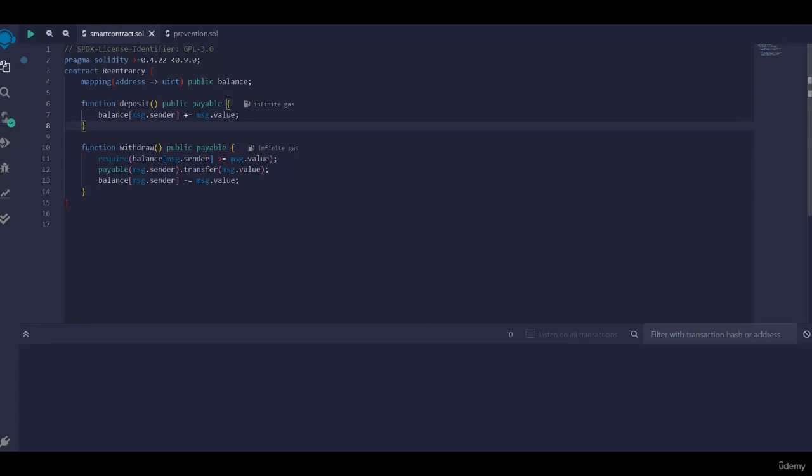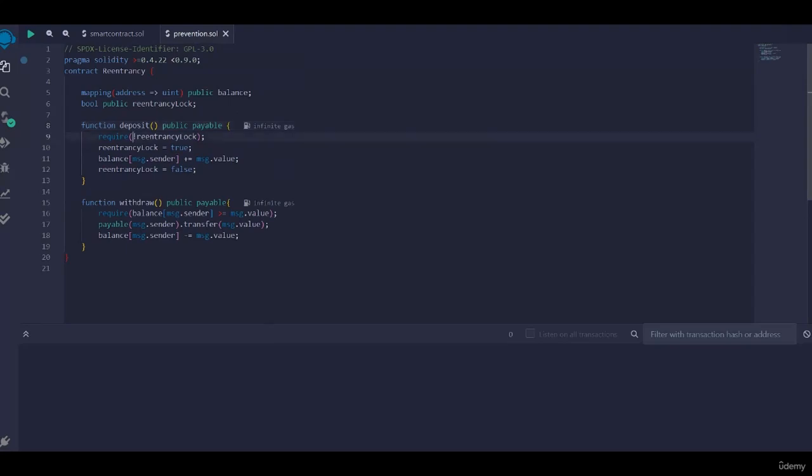To prevent this, what we did is we add a reentrancy lock. A reentrancy lock is a variable that is added to the contract. The deposit function will now check whether the reentrancy lock is set or not.